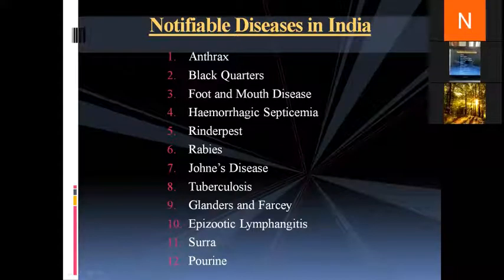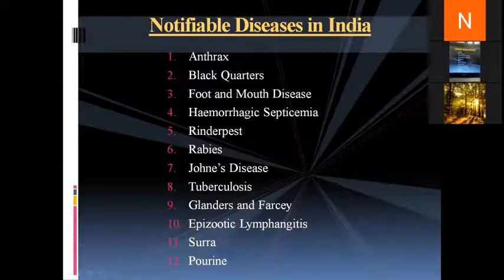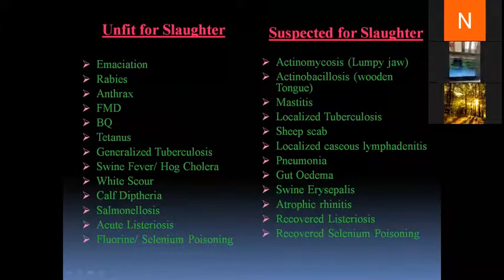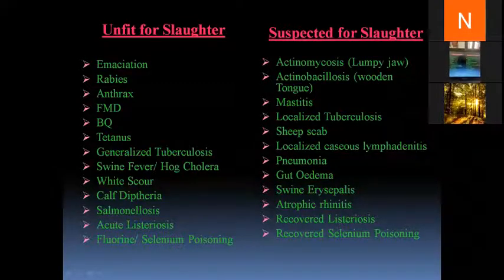Any confusion regarding notifiable diseases? Okay, then we'll move to the next slide. After we have conducted the antemortem examination, we go for the decision that the animal is either unfit for slaughter or suspected, for those which are not allowed for slaughtering.